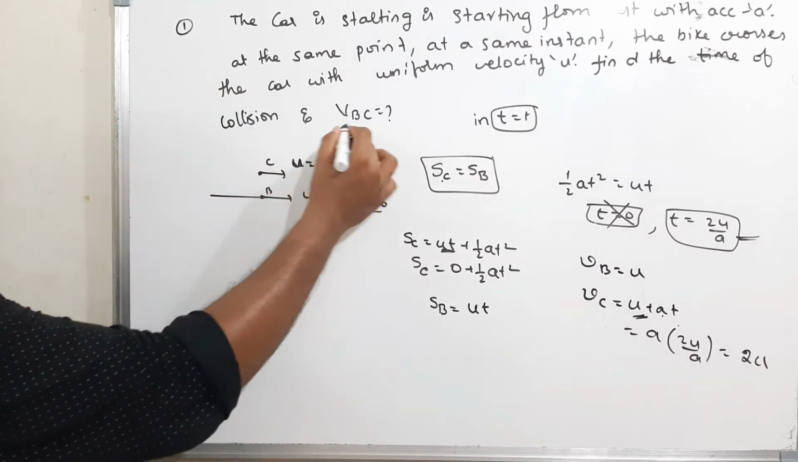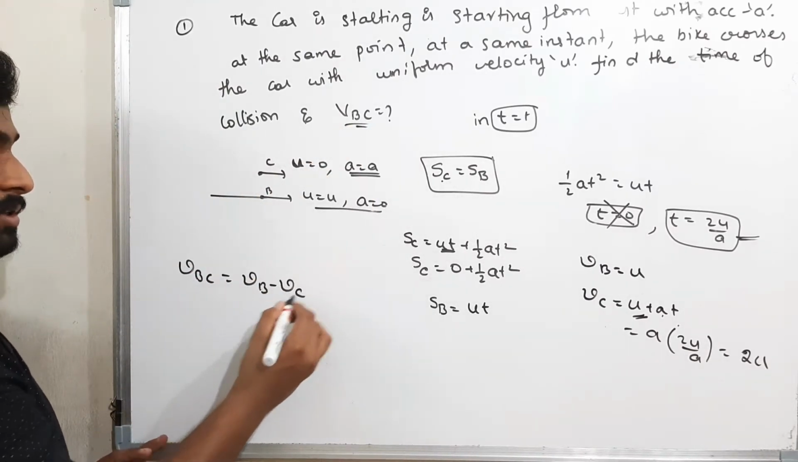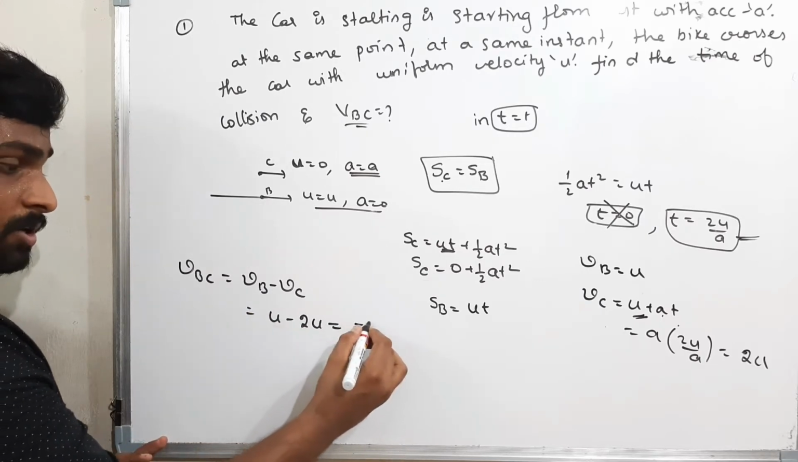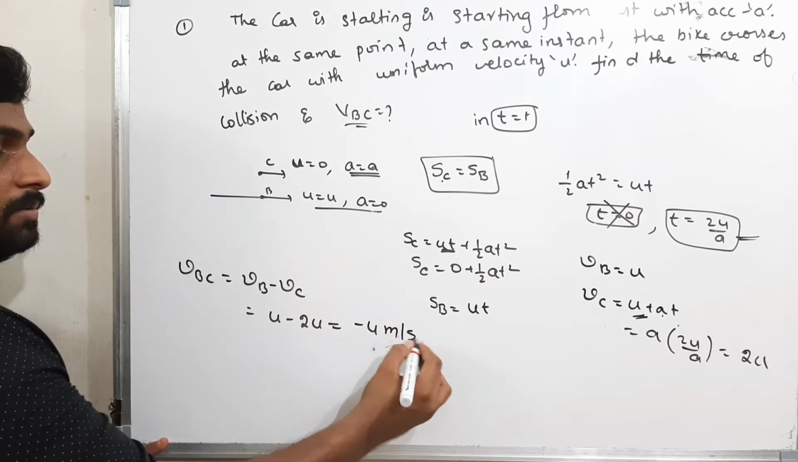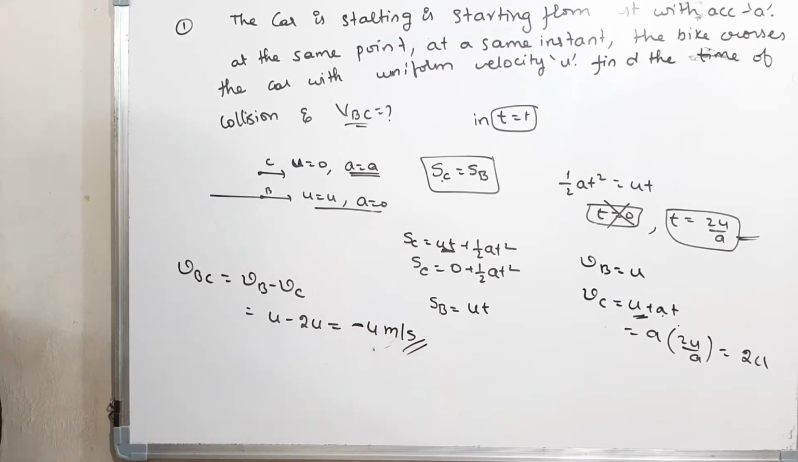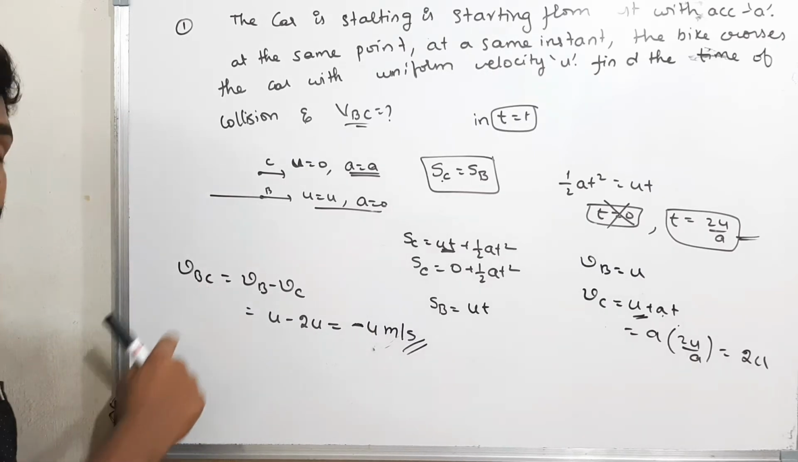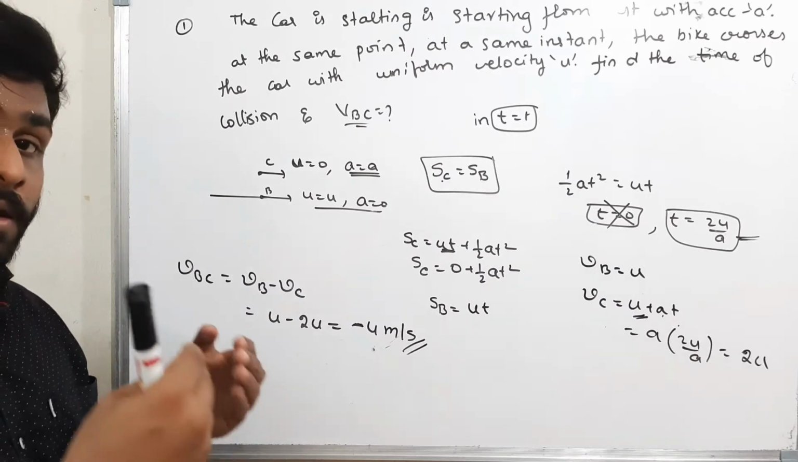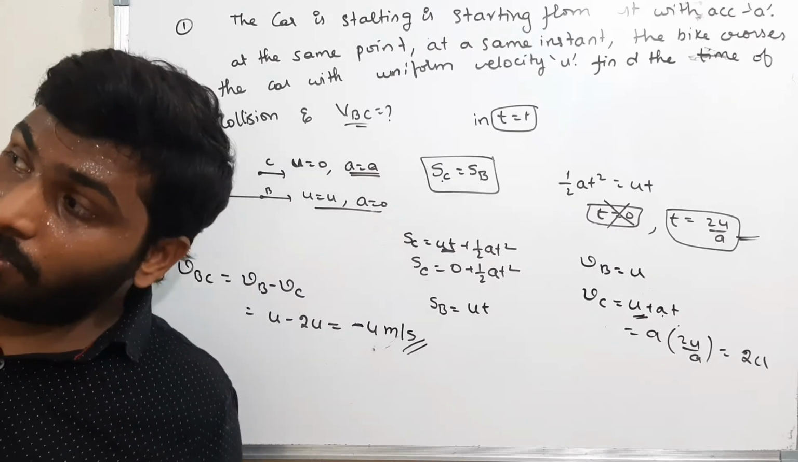Therefore, what were they told to find? They told us to find the velocity of the bike with respect to the car. That means Vb minus Vc. That is nothing but u minus 2u, which is minus u meters per second. What is the meaning of minus u? The velocity of the bike with respect to the car. That means the car is the observer, and how will the car feel? The car will feel as if the bike is moving backward.